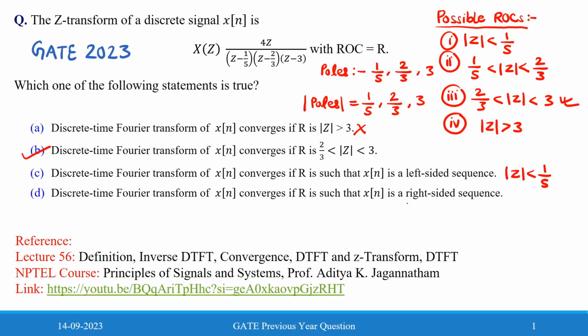The last option says x[n] is a right-sided sequence, so |z| greater than 3. Both do not contain the unit circle, so both options are incorrect. So this is a basic problem on the region of convergence for the discrete time Fourier transform.